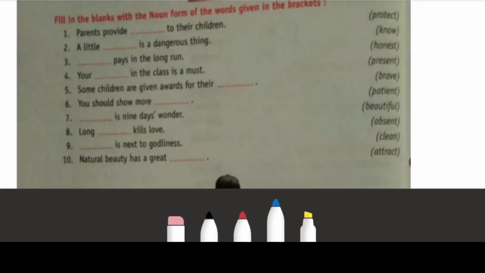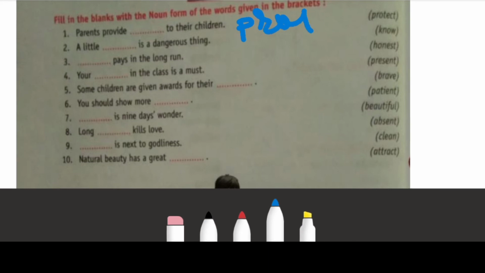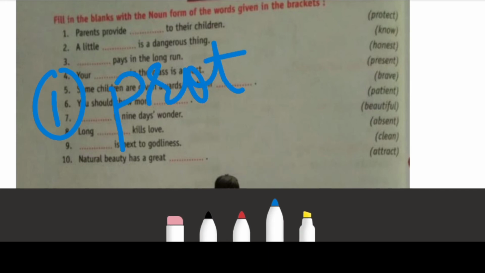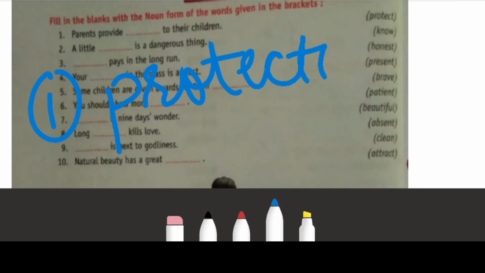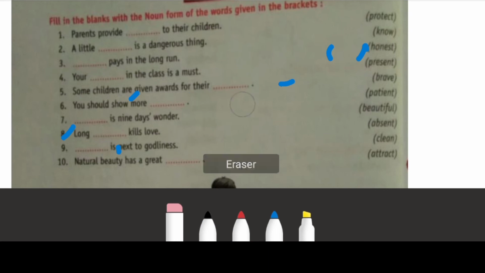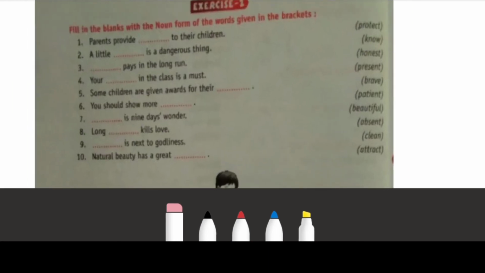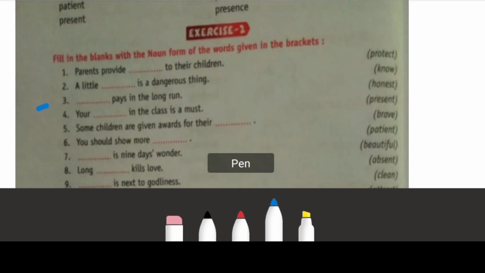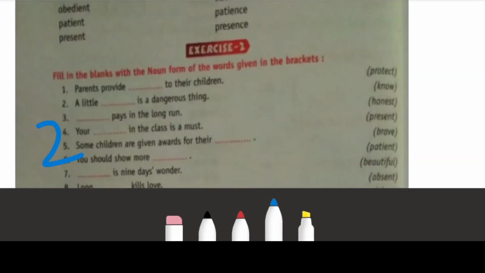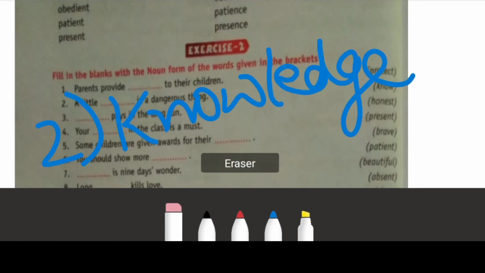First one is, parents provide dash to their children. Word is protect. What we will write here? Protection. Okay, first one is protection. Second, a little dash is dangerous. A little knowledge. Second, a little knowledge. Okay.